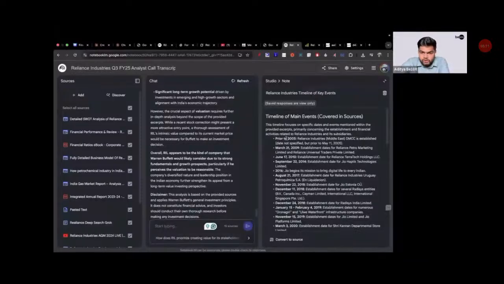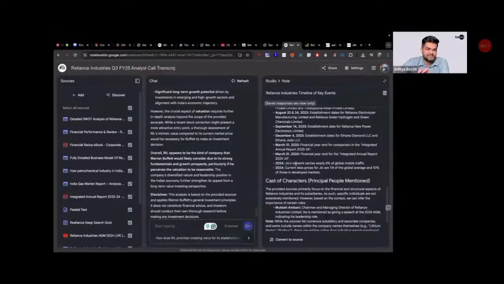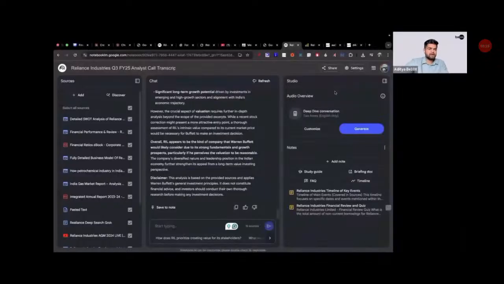How crazy is that? 2005 was mentioned, so it is giving me 2005, then 2009, everything. It is giving me the exact timeline of whatever happened in the documents. Is this absolutely crazy? Yes. Aditya cannot believe this tool is absolutely free. Absolutely, right? And folks, not only that.